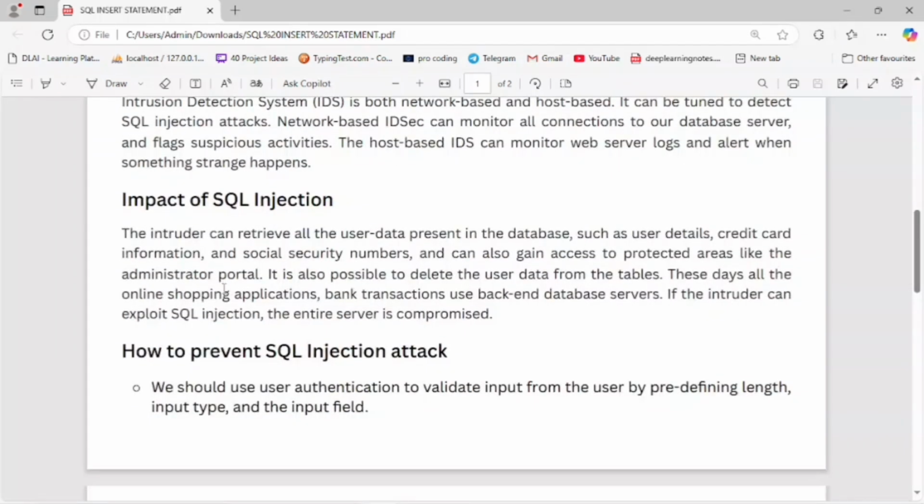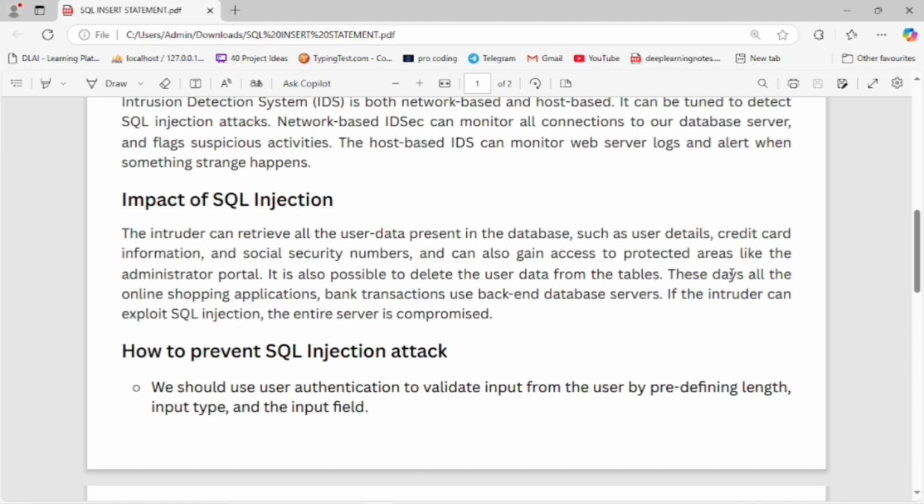Now let's move to the impact of SQL injection. The intruder can retrieve all the user data present in the database, such as user details, credit card information and social security numbers, and can also gain access to protected areas like the administrator portal. It is also possible to delete the user data from the table.